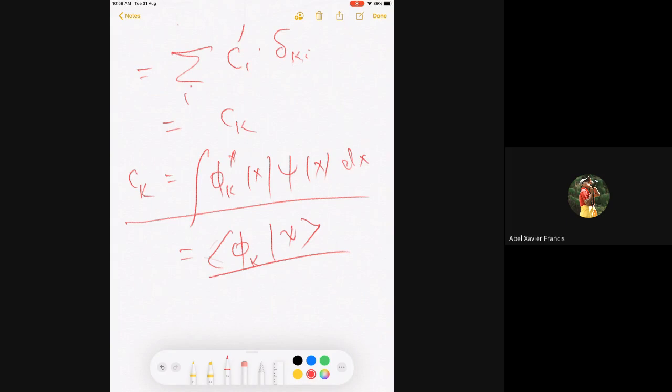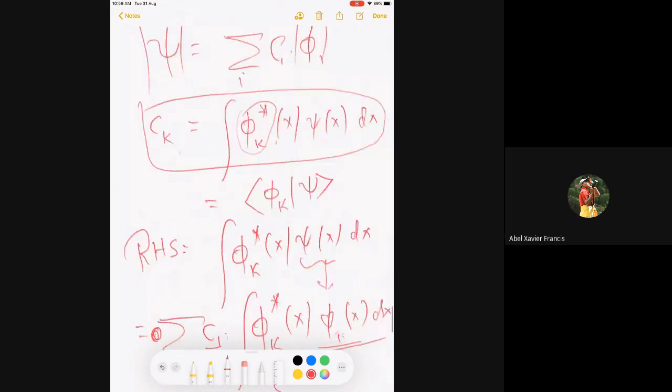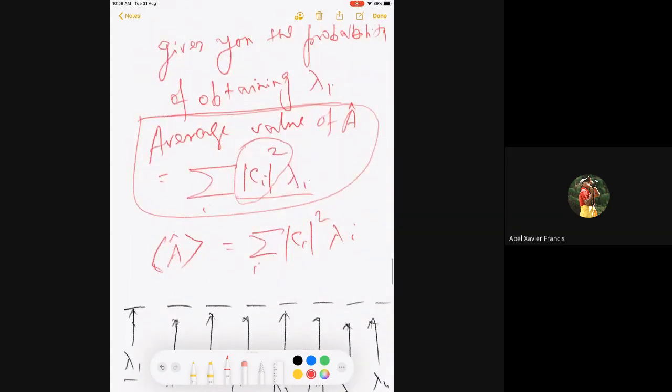I will stop here today. So I have told you, given a psi and given the set of phi i's, I can calculate the coefficient. And now that I know this is the probability of getting a lambda i, I can also calculate the average value. Done. I will show you that there is a simpler way to calculate the same average value.